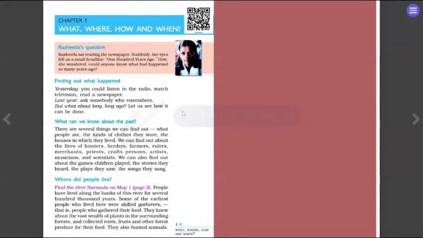So let's start with page 1. What, where, how, and when. Rashida's question. Rashida sat reading the newspaper. Suddenly, her eyes fell on a small headline: 100 years ago. How, she wondered, could anyone know what had happened so many years ago? Finding out: the next heading is finding out what happened.